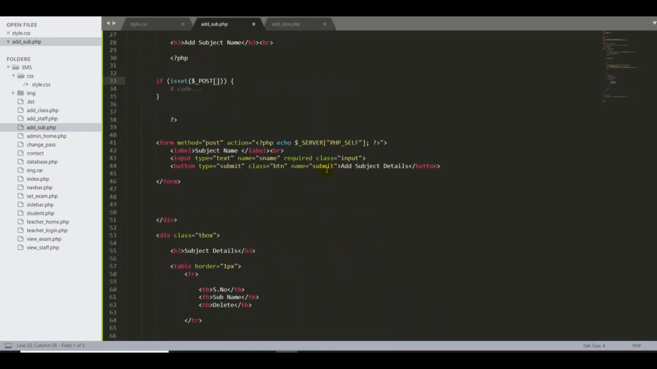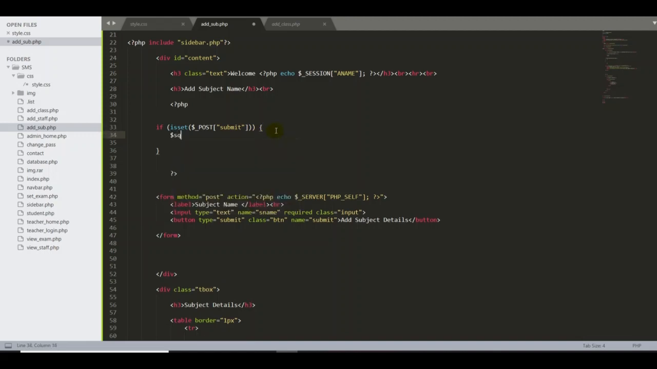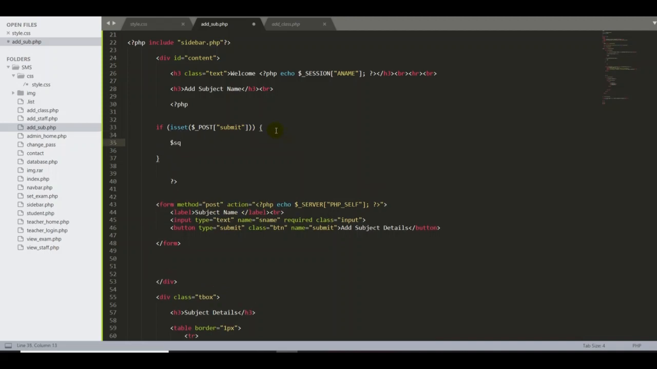So for the button name we put submit here, Control C, then put it in double quotes. Okay, Control F. Now, if the button is pressed, I ask the system to enter all the data into the database, so I have to write the query here, guys. As usual, I'll declare one variable called sq. Whatever name you can declare, it doesn't matter. Equal to, and double quote.